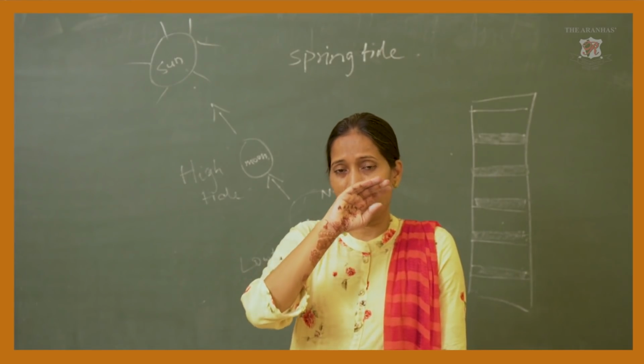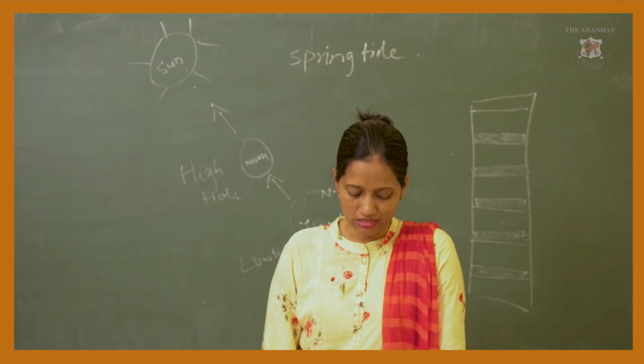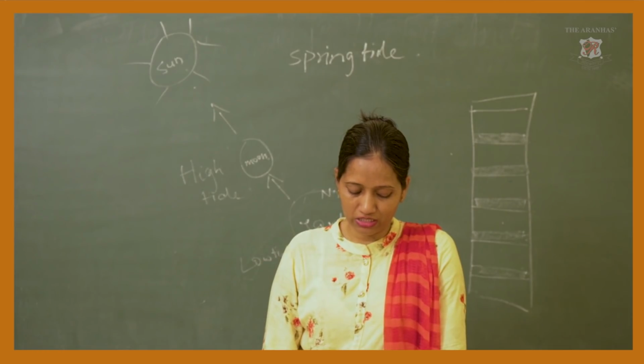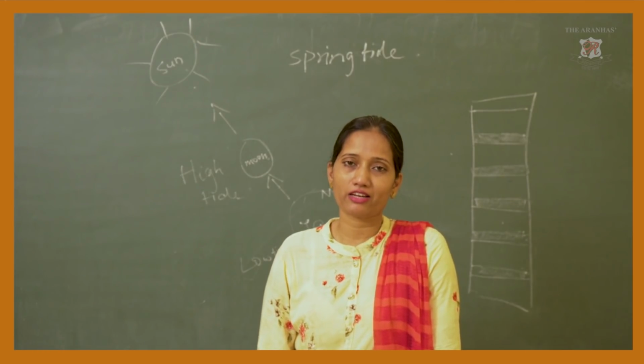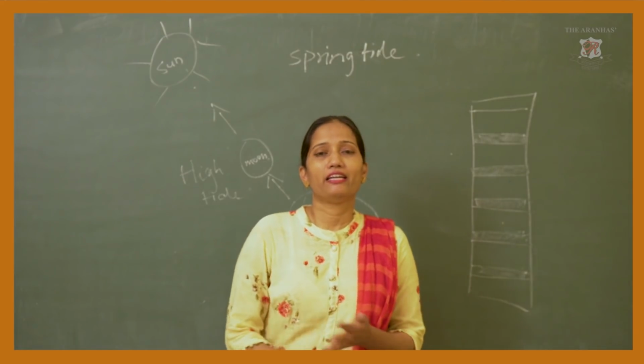Now, what happens when the tide occurs? With the high tide, fish move into the creeks, and this helps fishing activity. Now, what is a creek? Any idea?